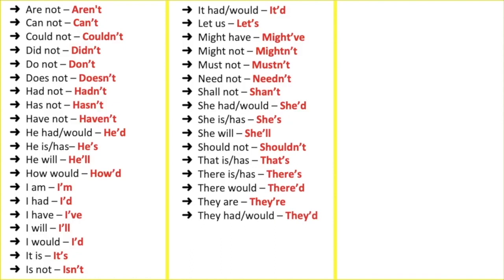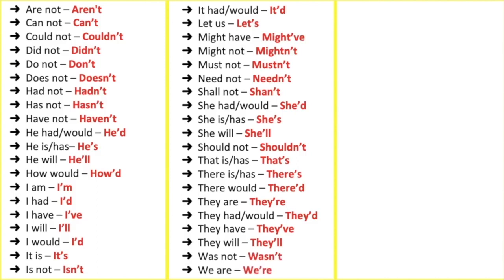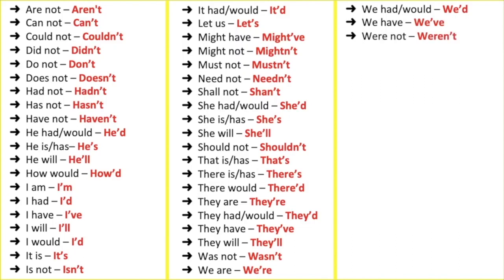They had or they would, they'd. They have, they've. They will, they'll. Was not, wasn't. We are, we're. We had or we would, we'd. We have, we've. Were not, weren't.